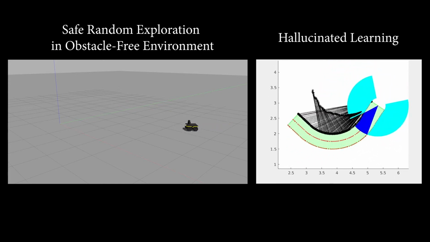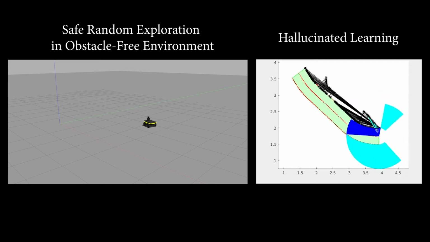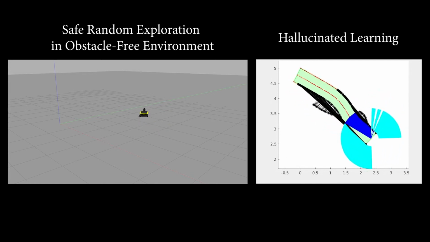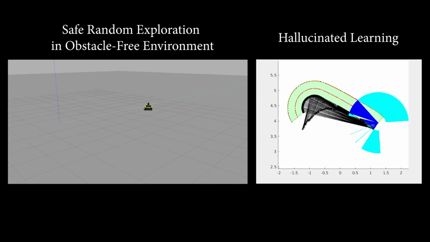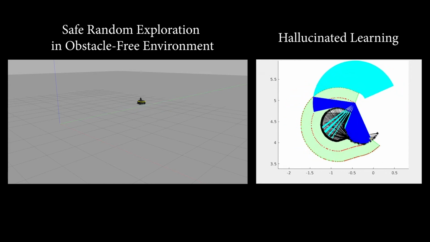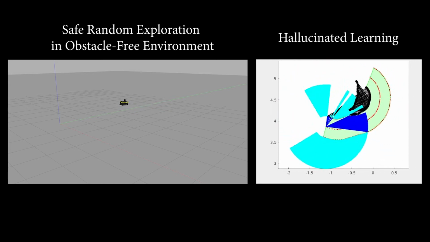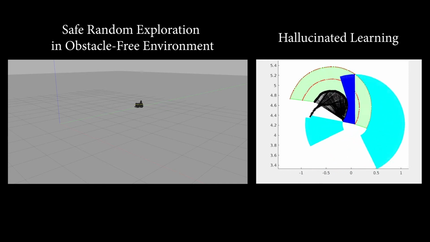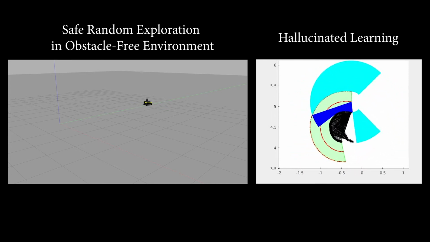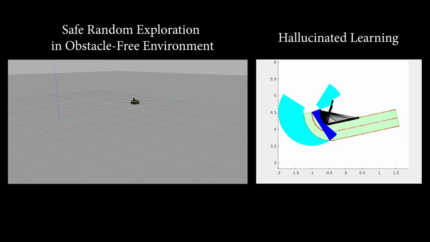In our hallucinated learning and sober deployment, we address this problem by allowing the robot to safely explore in a completely open environment without any obstacles, and to hallucinate the obstacle configurations to the robot perception, where the motions executed in the open training environment are optimal. The blue and cyan rays represent the minimum and maximum range of a particular laser beam. We sample many times between these minimum and maximum values and generate a large amount of training data.